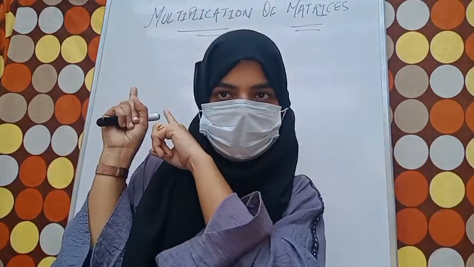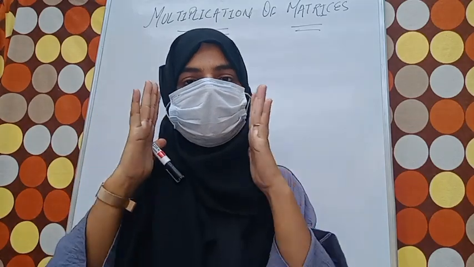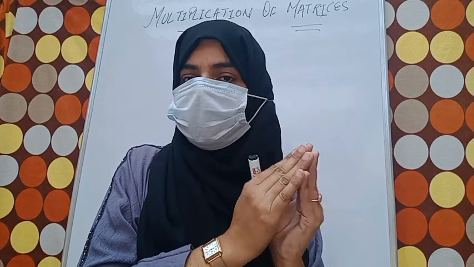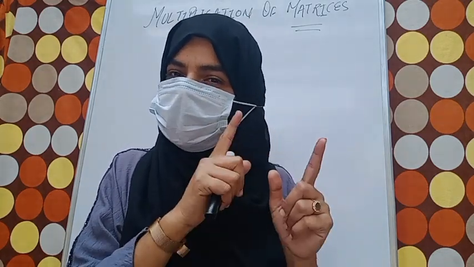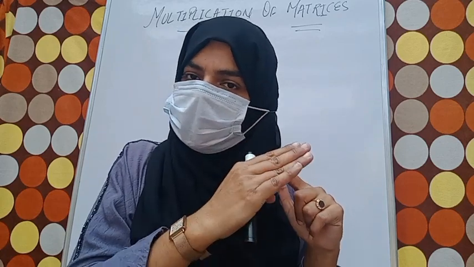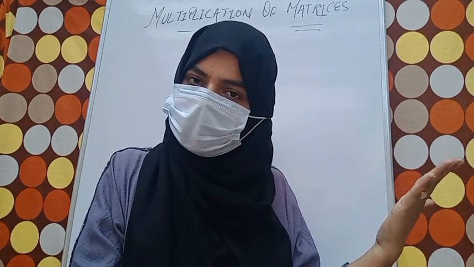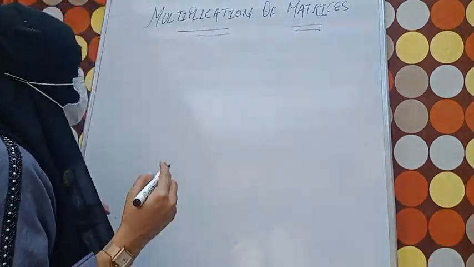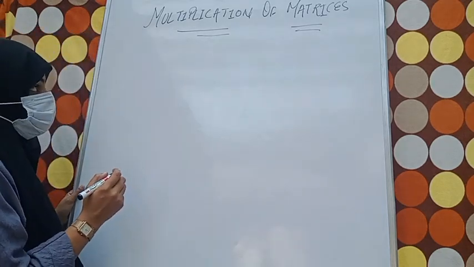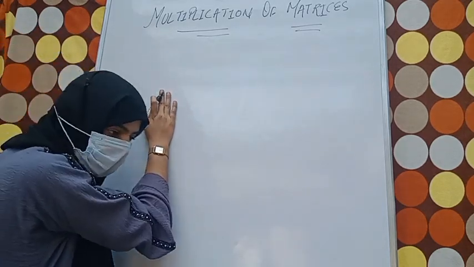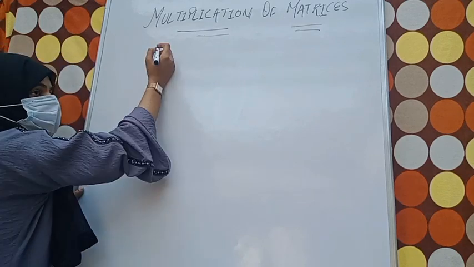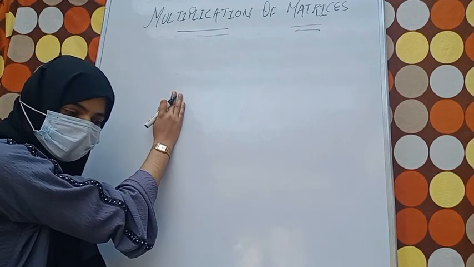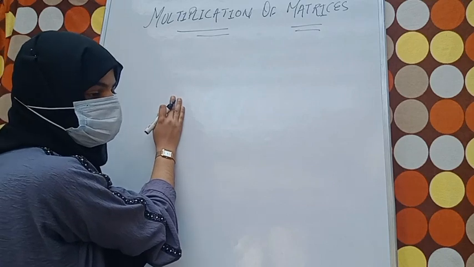Let's get back to our topic called multiplication of matrices. See, multiplication of matrices. Two matrices can be multiplied. How? If the number of columns in the first matrix is equal to the number of rows in the second matrix. Got it? Nahi aaya? Let me explain. Suppose two matrices can be multiplied if the first matrix columns are equal to the number of rows of the second matrix.